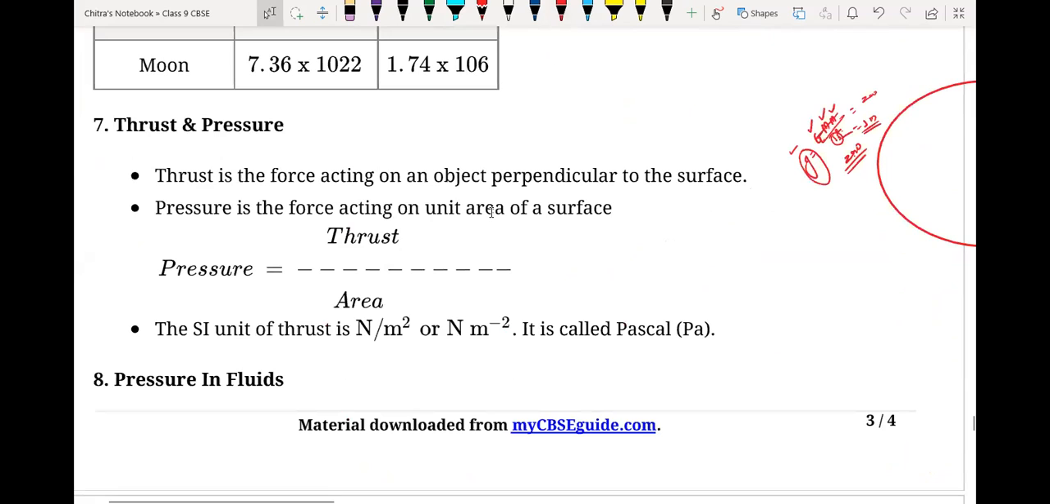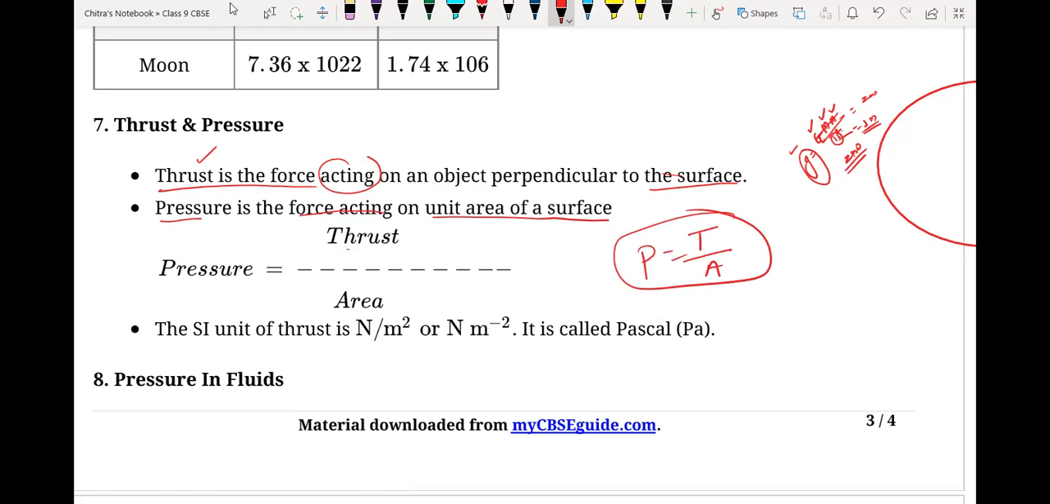Okay. Now we will discuss thrust and pressure. So what is thrust? Thrust is a force acting on an object perpendicular to the surface. That is called thrust. And what is pressure? Pressure is the force acting on unit area of the surface. That is called pressure. Therefore, pressure equals what? It is thrust divided by area. Okay. So pressure equals thrust divided by area.